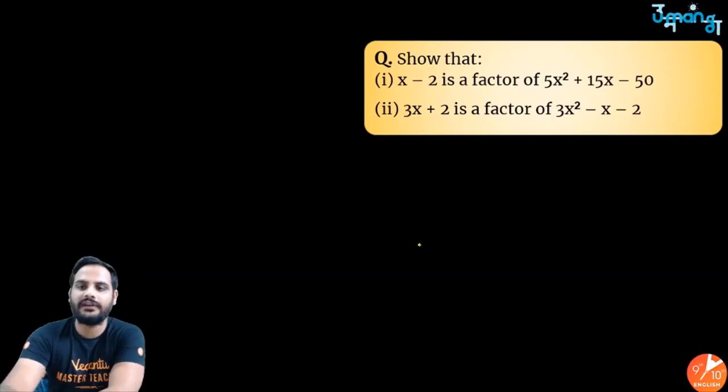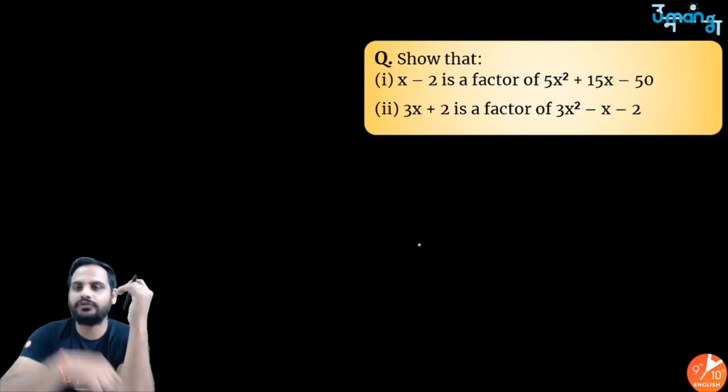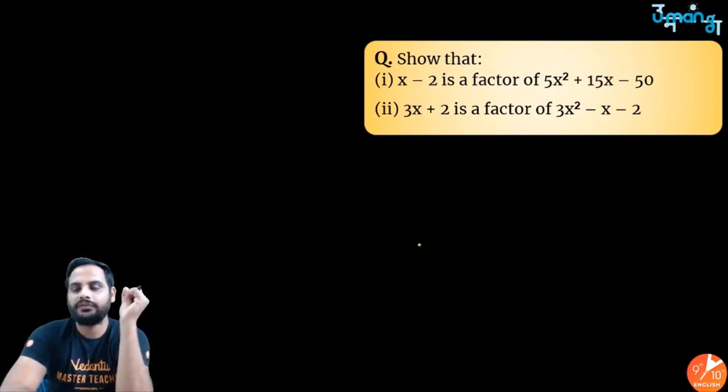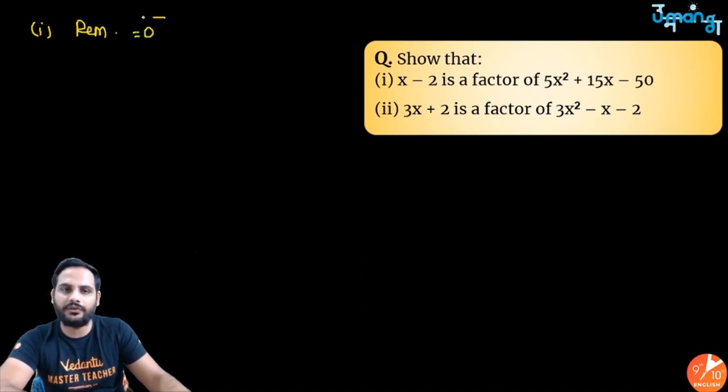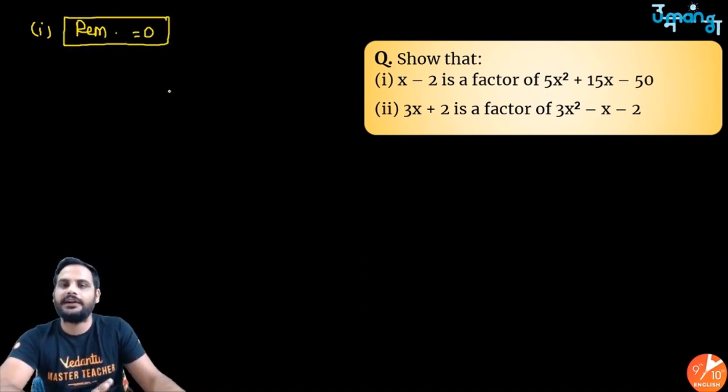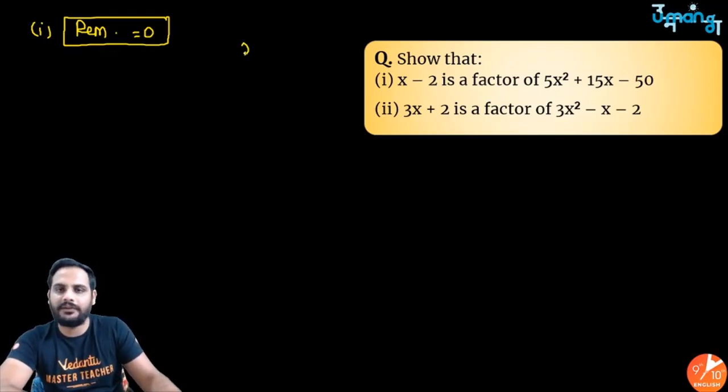Factor theorem is just one step ahead of the remainder theorem. Now show that x minus 2 is a factor of this polynomial or not. So how do I show that this x minus 2 is a factor? So see, very easy thing. If it is a factor, I know remainder must be equal to 0. So let's use remainder theorem, and I know my remainder must be equal to 0. If remainder is 0, then only factor, otherwise not. So step 1, make x minus 2 equal to 0. You will get x is equal to 2, and find out the value of this polynomial.